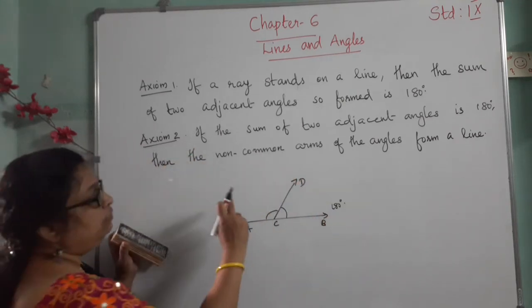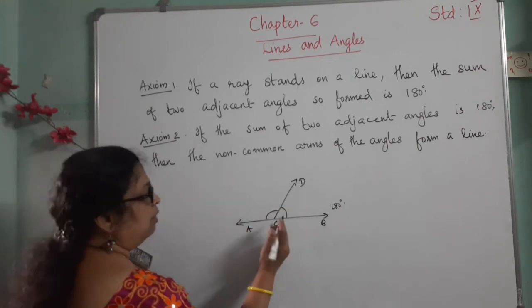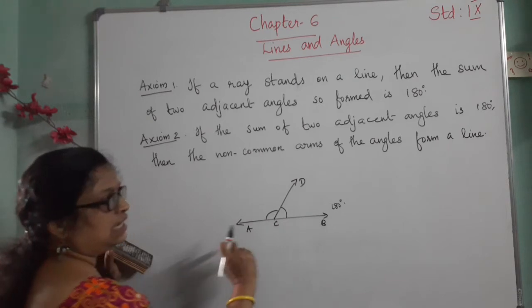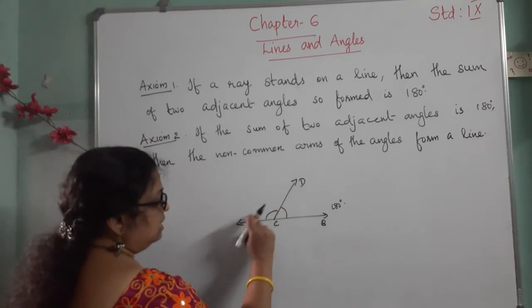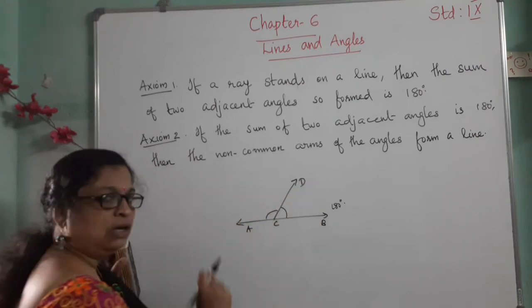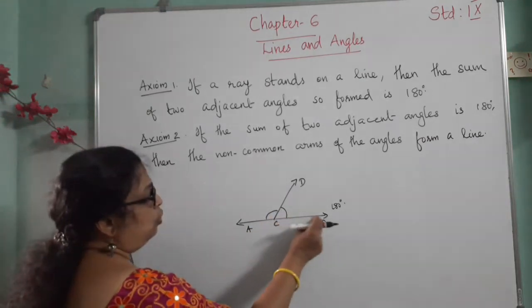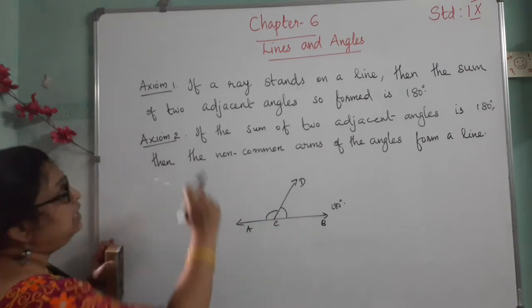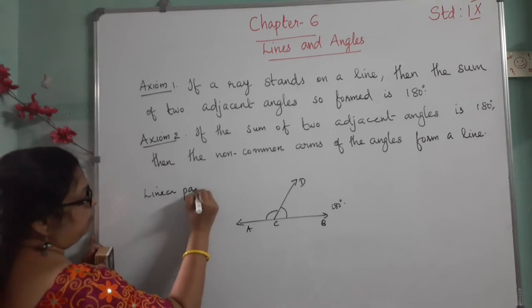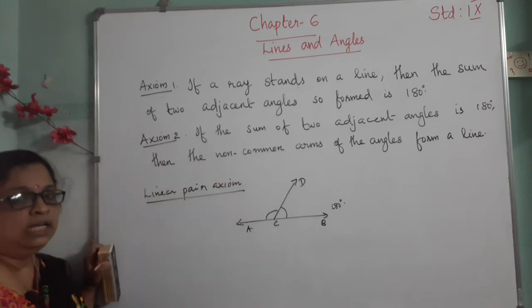And axiom 2: if the sum of two adjacent angles is 180 degrees, then the non-common arms, that is CA and CB here, form a straight line. Here the adjacent angles are ACD and DCB. CD is the common arm and C is the common vertex. CA and CB are non-common arms, and the non-common arms form a line. These two axioms together are called the linear pair axiom.